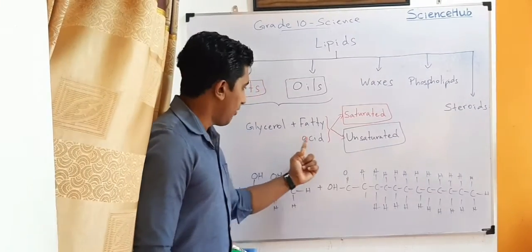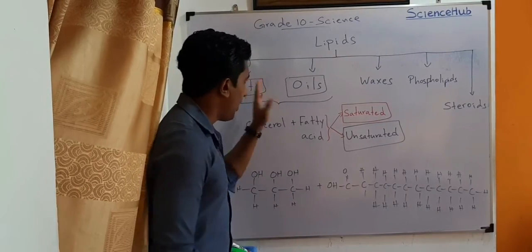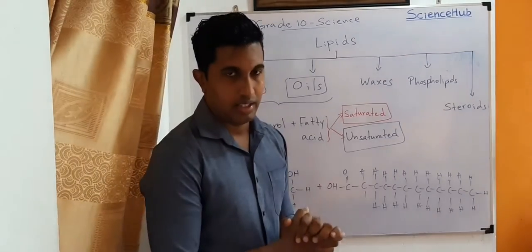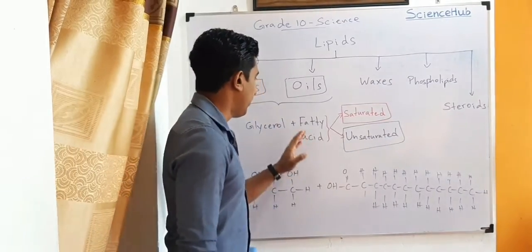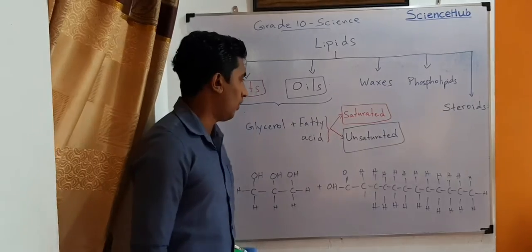Glycerol and fatty acid. Glycerol plus fatty acid can make fats and oils.